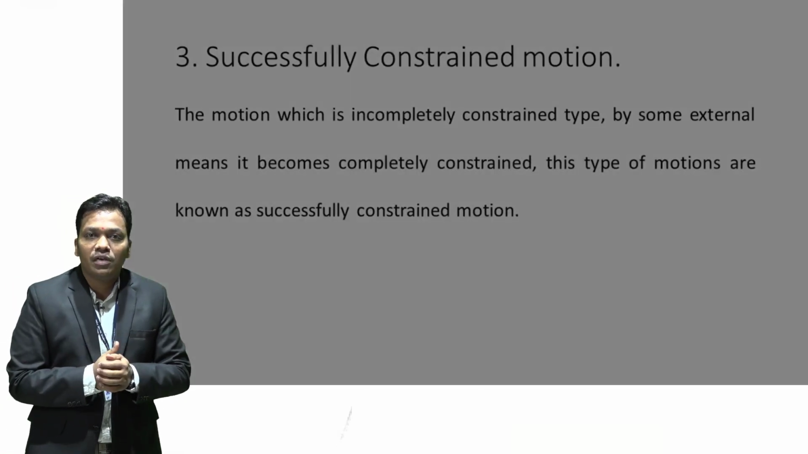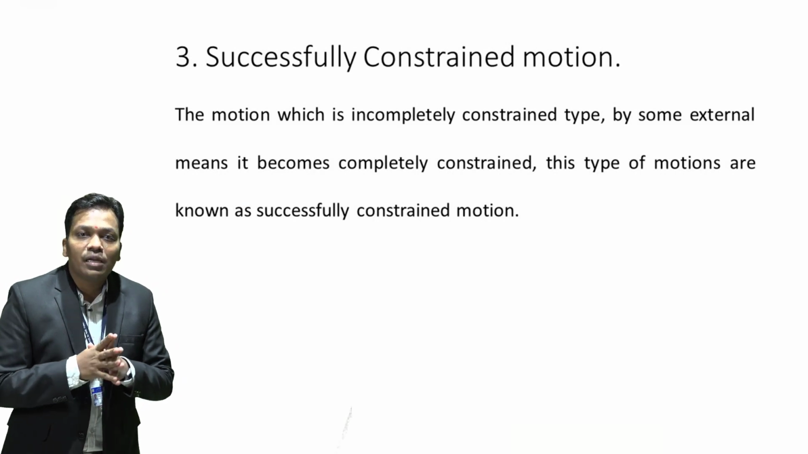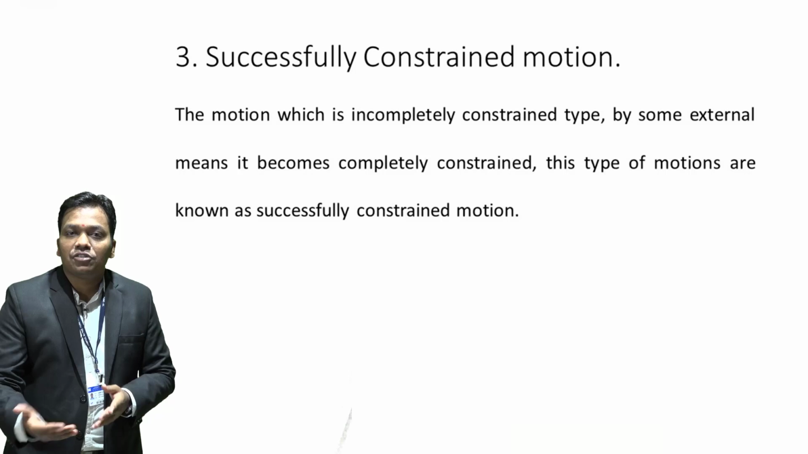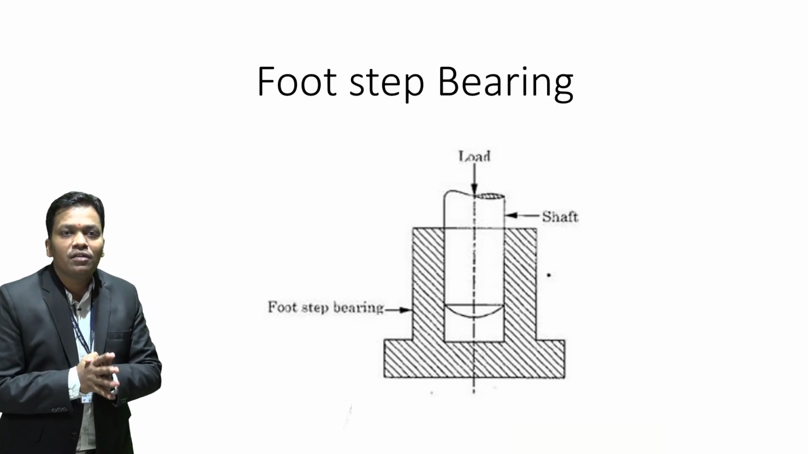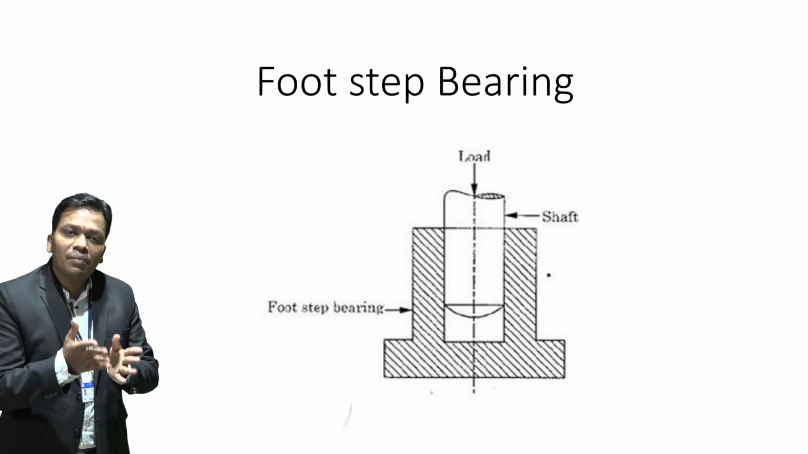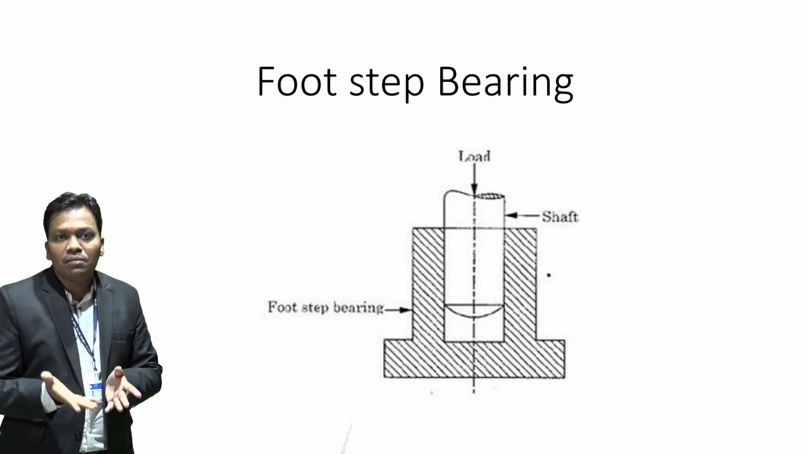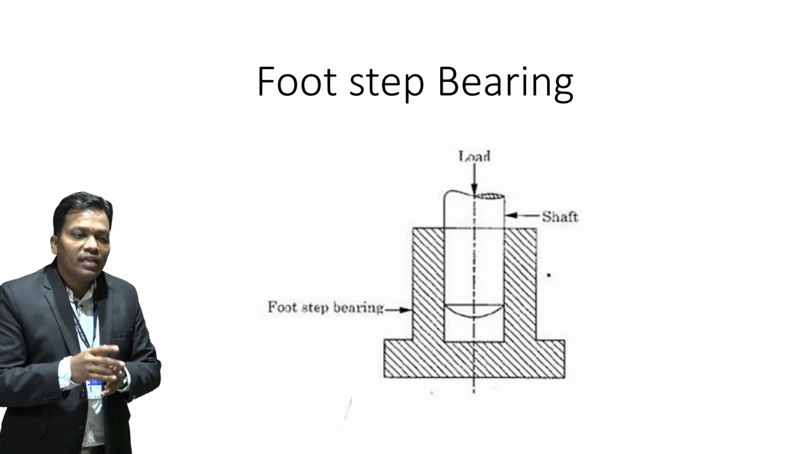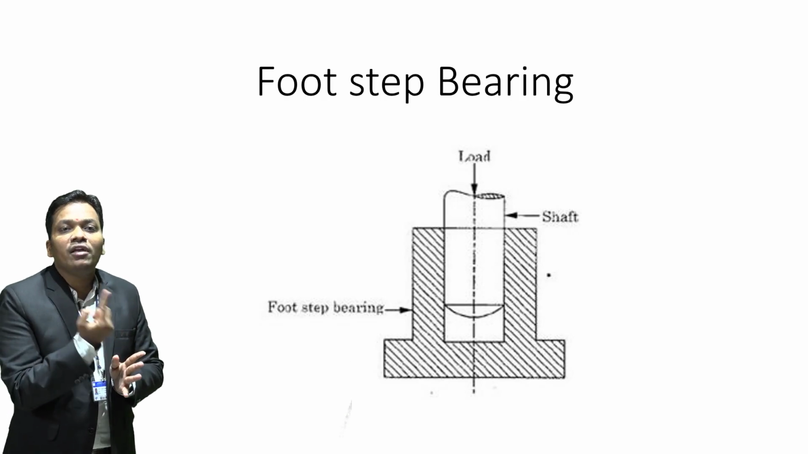Third is successfully constrained motion, where incompletely constrained motion is converted into completely constrained motion by applying some external force. Just take the example of a footstep bearing. If there is no force applied on the shaft, then the shaft can be rotated and it can be reciprocated. So two motions are possible, and it becomes incompletely constrained motion. But when we apply some force on the shaft, then its reciprocating motion is limited or constrained, so the shaft can only be rotated.